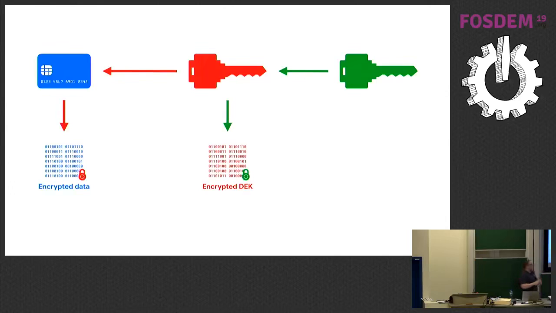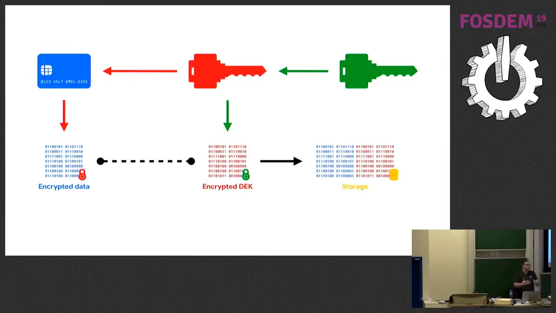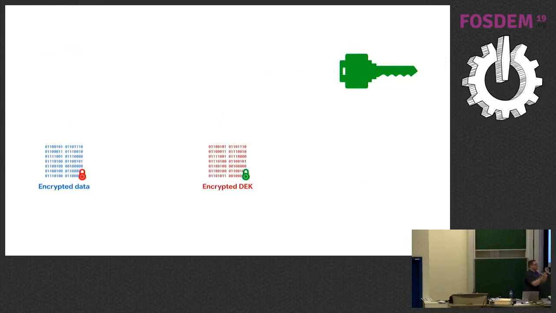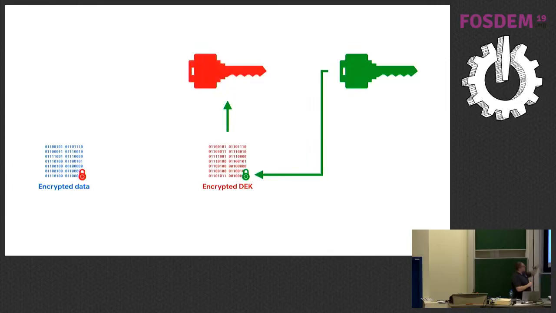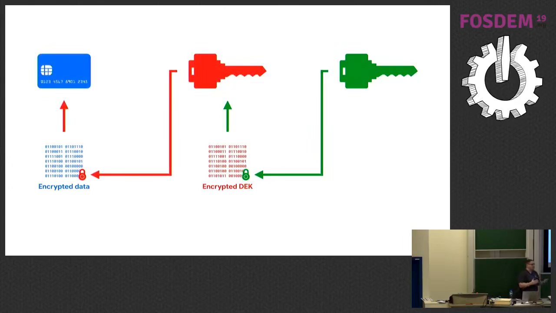We then concatenate those two pieces of data together, and we store them side by side using some type of separator in our storage system, whether that's a database or a file system, mobile phone, whatever it might be. This is envelope encryption at a very, very high level. When we want the plain text data back, we reverse this whole process. So we separate the pieces based on our separator. We then use the key encryption key to decrypt the data encryption key, which we then use to decrypt the encrypted data to give us back the original plain text data. I hope you liked my animations.